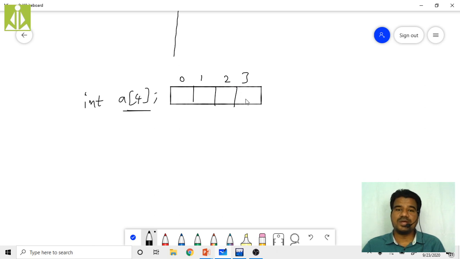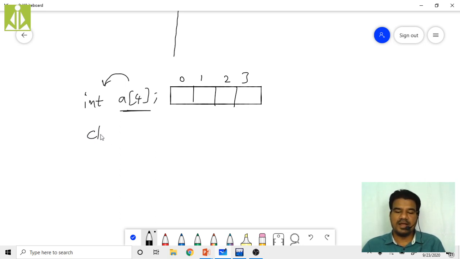So now here you can store only integers. Isn't it? We can't store any other type of data over here. We can store only integers because the array is type specific. Int a of 4 is type specific, and you can store only integer type of data into this a of 4. We can't store any other data.